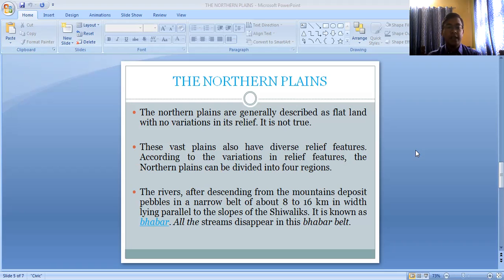One important characteristic of this Bhabar belt is that all the small streams disappear here. The main rivers which flow from the higher altitudes continue to flow, but many small streams disappear after entering this belt. They start flowing underground because the land is very porous, as it is made up of pebbles. The water flows underground for some distance, and after that it again emerges in the next belt, the Khadar.